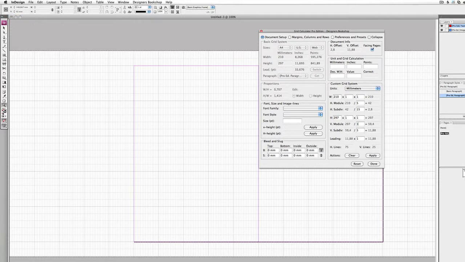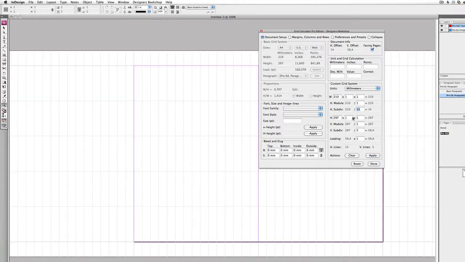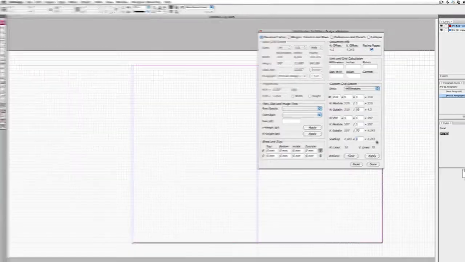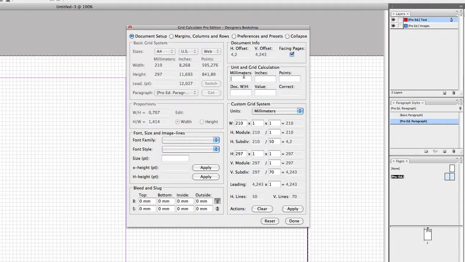So let's set these to one module for the width and height, and I'm going to apply it here. And as we can see, the subdivisions are way too big, so let's continue maybe 50 times here. And now since we are working with millimeters, maybe we want to know how much the leading is here. So I could go up to the unit and grid calculation section and enter this value. And we can see that it's 12.027 points.